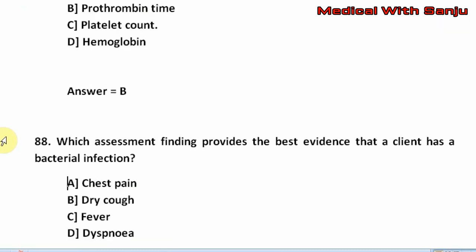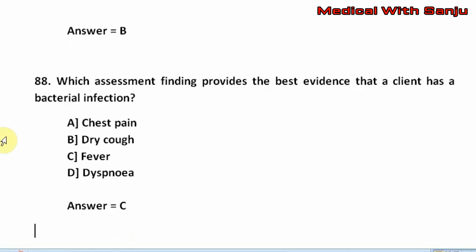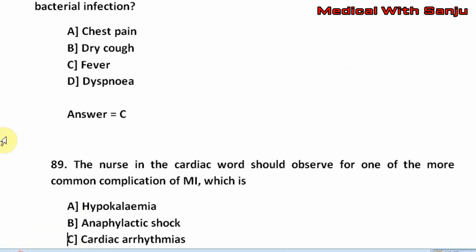Option A, chest pain. B, dry cough. Option C, fever. Option D, dyspnea. The right answer is option C, that is fever.